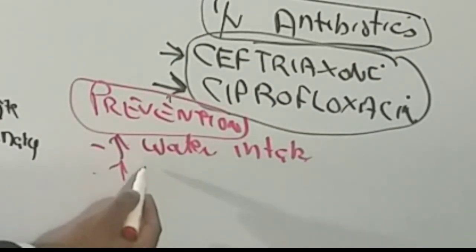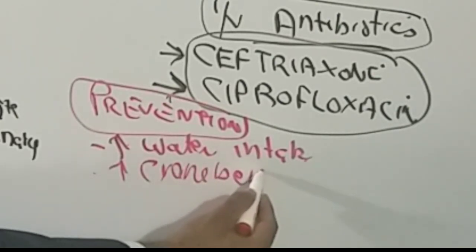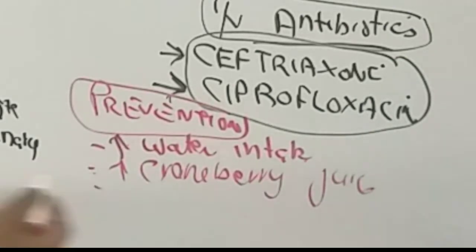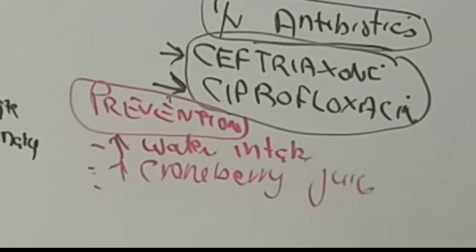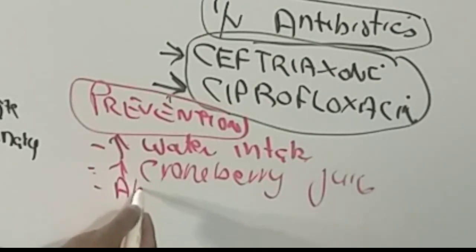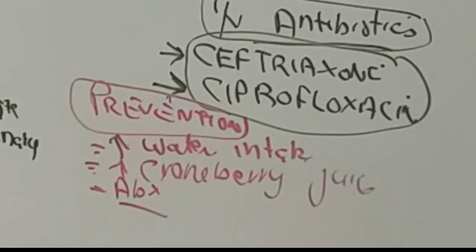They can also increase the amount of cranberry juice. And if some females are having repeated infections, like more than 3 times per year, then you can put them on some prophylactic antibiotic so that they do not develop UTI, because this can be a problem.